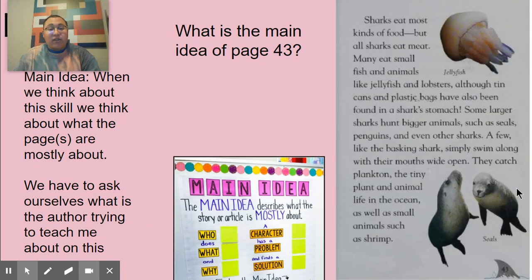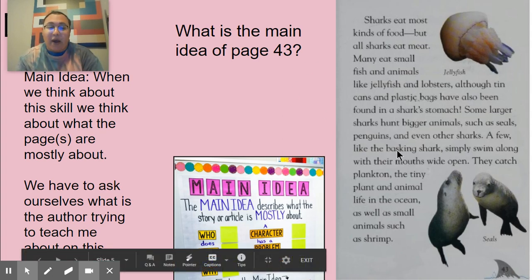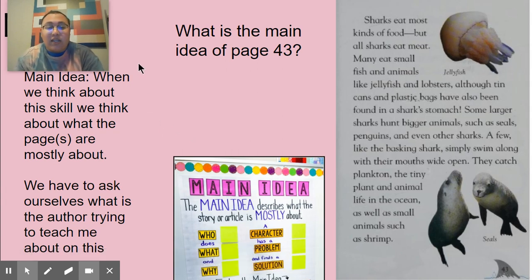So, the next one we're going to talk about is main idea. Now, we know main idea because we have been working on it for a while now. It's what the whole page or the whole story is mostly about. Today we're looking at one page. So they want to know, what is this whole page about? So we have to ask ourselves, what is the author trying to teach me on this page? Who does what and why? And think about, what is this page mostly about?